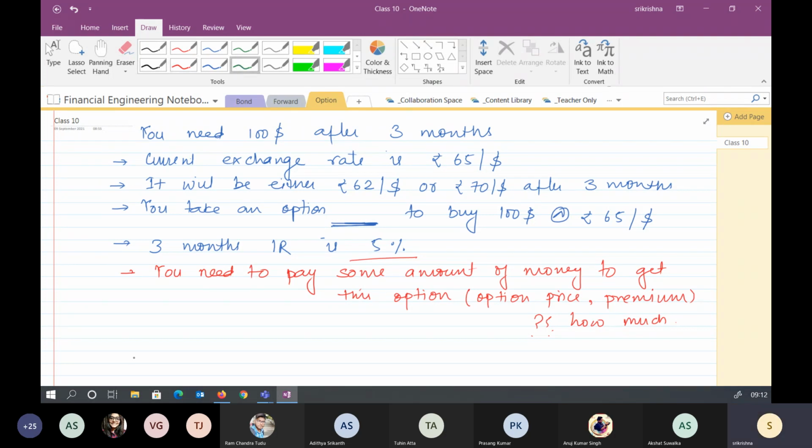Okay, let me put it like this. If the broker buys $100 at t equal to 0, what is the problem with this?